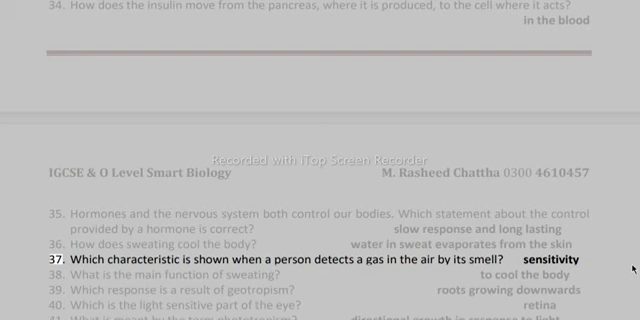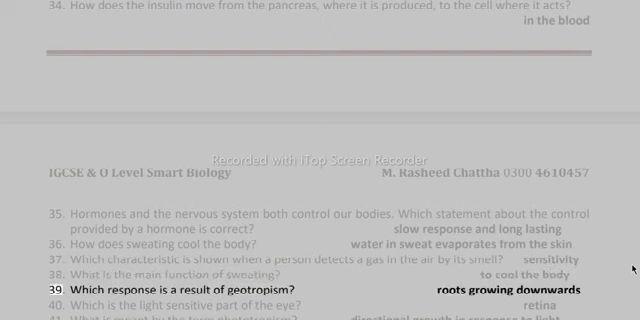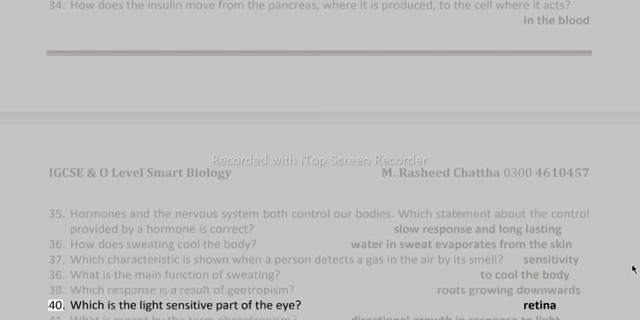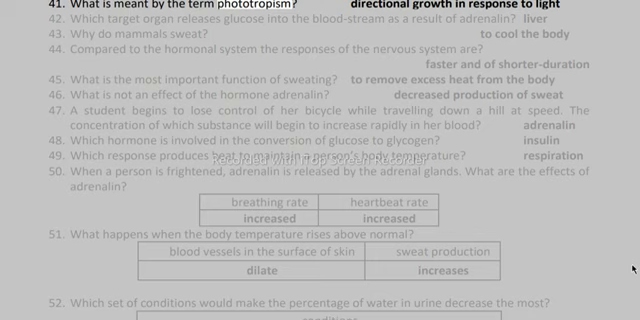37. Which characteristic is shown when a person detects a gas in the air by its smell? Sensitivity. 38. What is the main function of sweating? To cool the body. 39. Which response is a result of geotropism? Roots growing downwards. 40. Which is the light-sensitive part of the eye? Retina. 41. What is meant by the term phototropism? Directional growth in response to light.